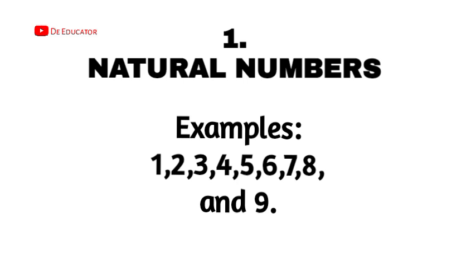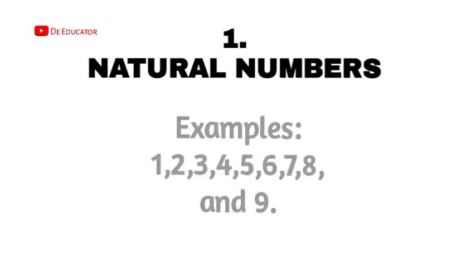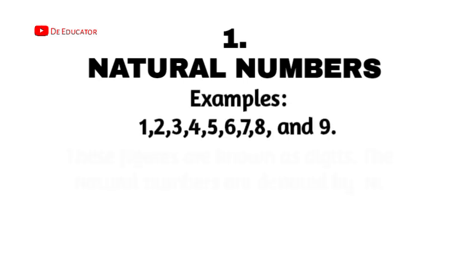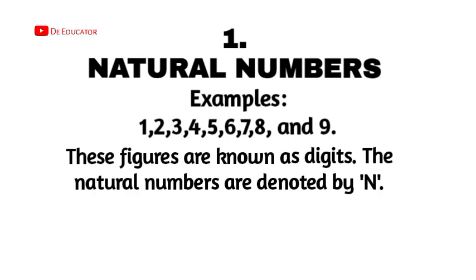Then when you come to secondary school and advanced level, you start seeing something like -1 -2 -3 and stuff like that. But that's not our main concern here. What we're looking at are natural numbers. What exactly are natural numbers? They are just counting numbers.